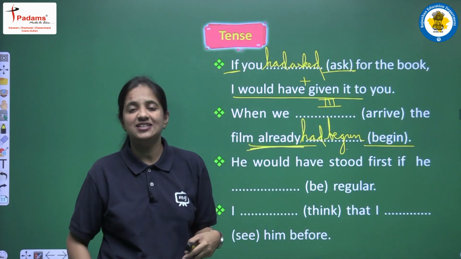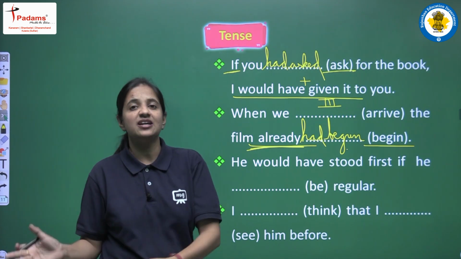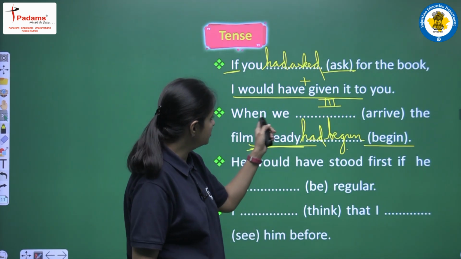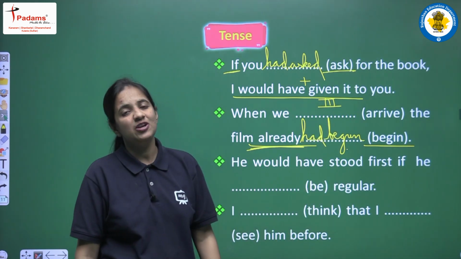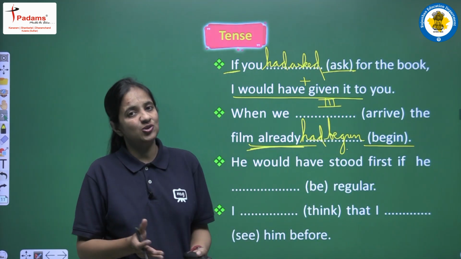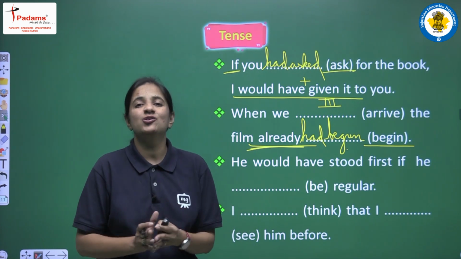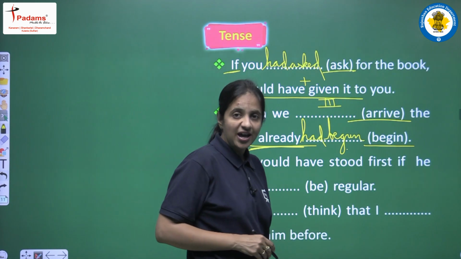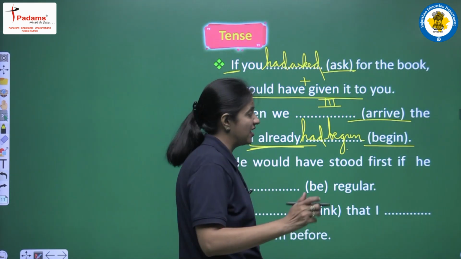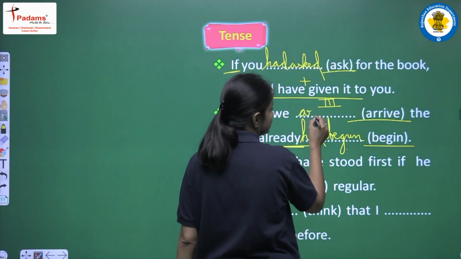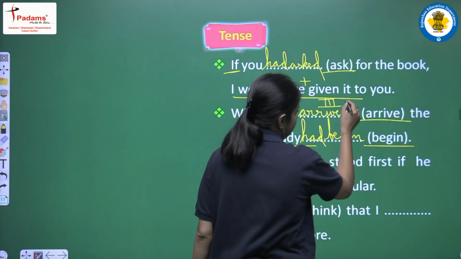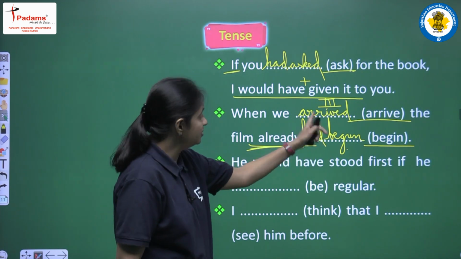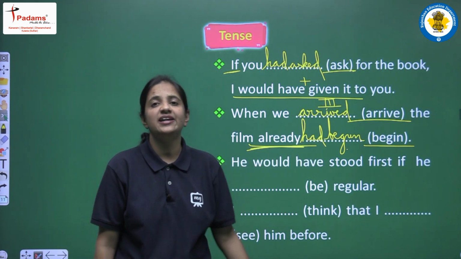So we all know that this is a combination of past perfect and past simple. So here we will use past simple tense, and because this is a positive sentence, we won't use did here, we won't use helping verb here, and we will use second form of the main verb. Main verb we are having arrived, so we will write second form of arrived, that is arrived. So the complete sentence will be: when we arrived the film already had begun.